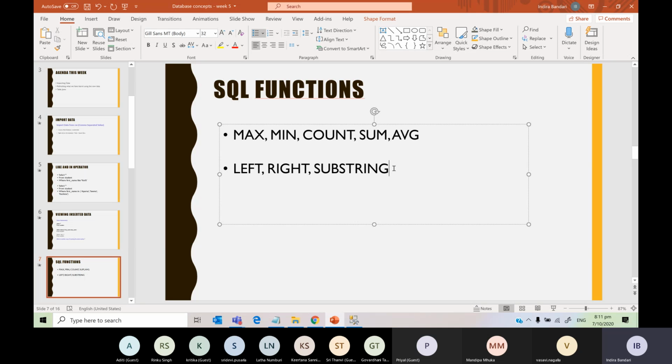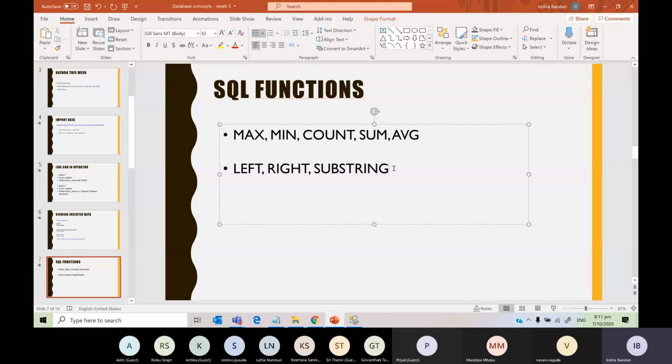What is the first argument? The first argument can be your string or the column name, followed by the position where you want to start, and the last argument is the length, how many letters you want.